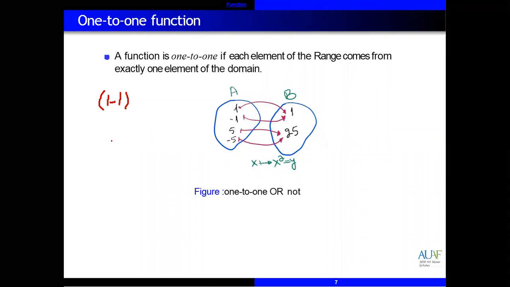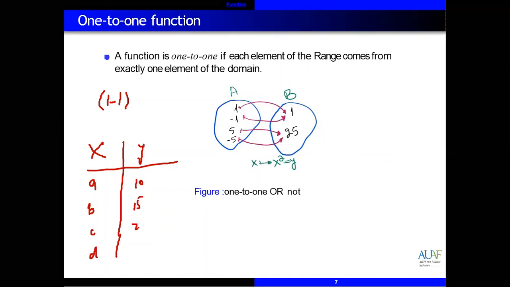For example, we have X and Y, two different sets. We have A, B, C, and D, then we have 10, 15, 20, and 30. A with 10, B with 15, C with 20, and D with 30. So exactly each element of the range comes from exactly one element of the domain set. So this is called a one-to-one function. A only with 10, B with 15, C with 20, D with 30.